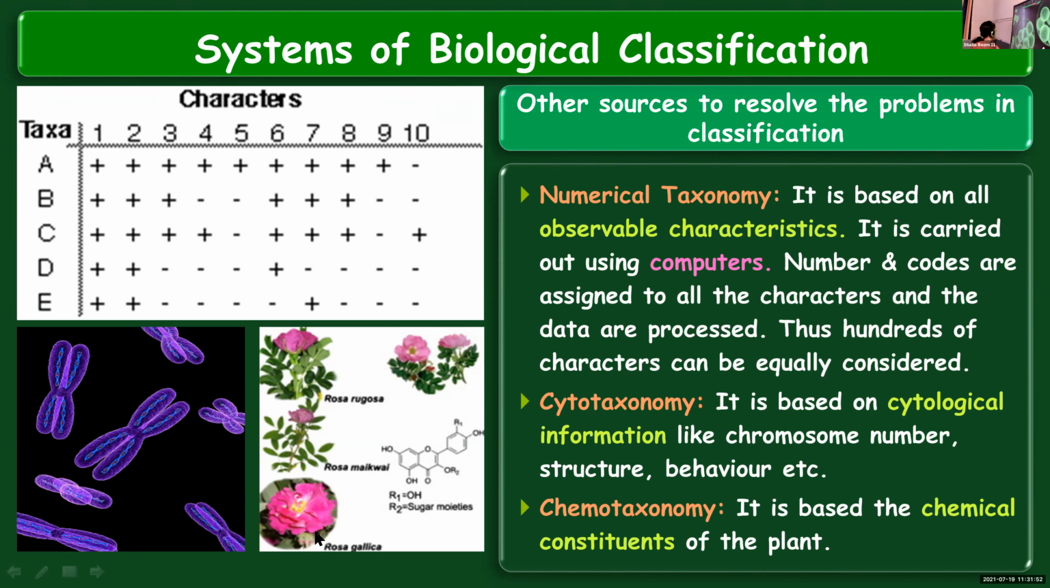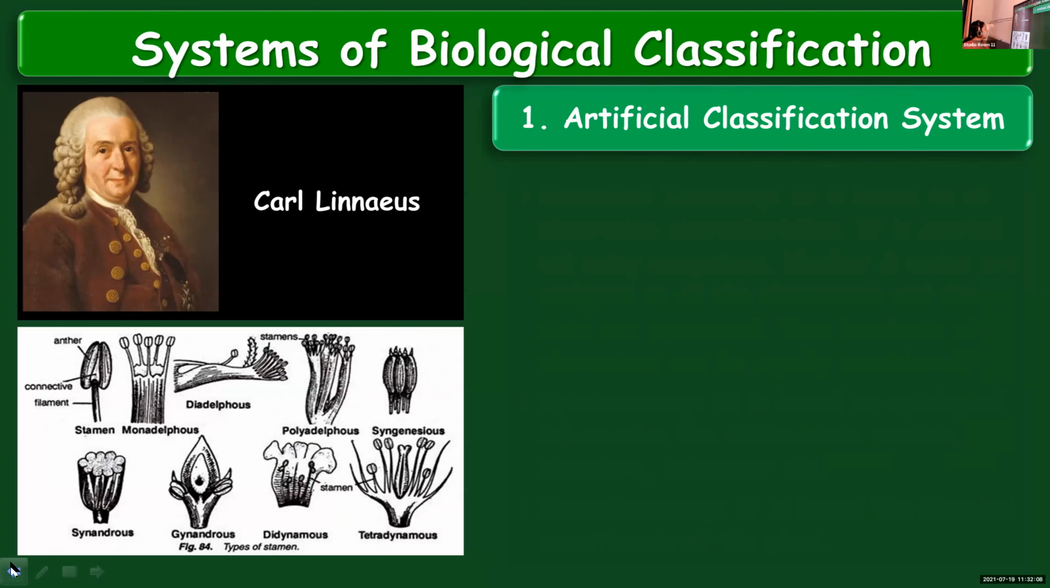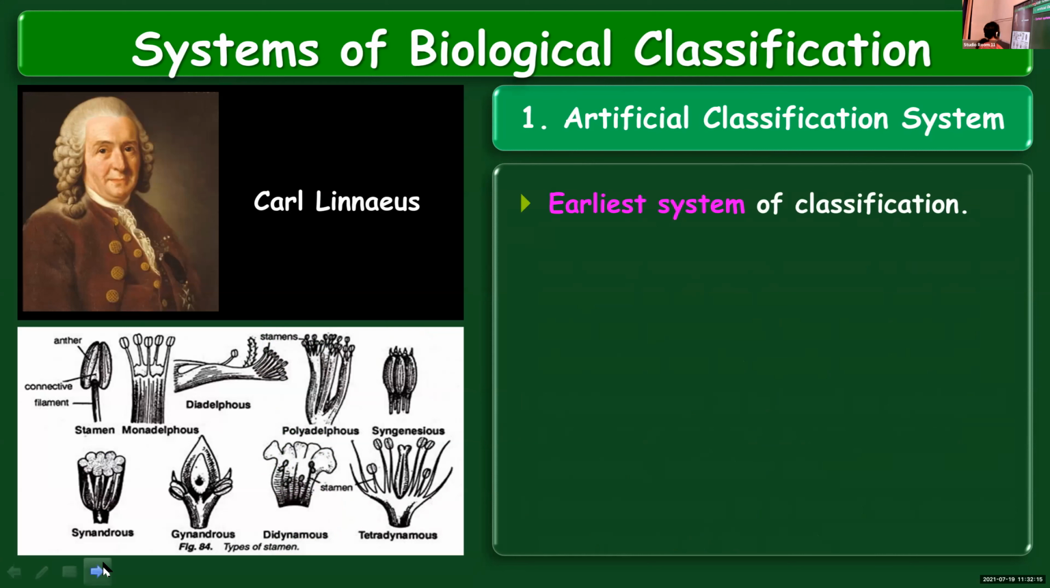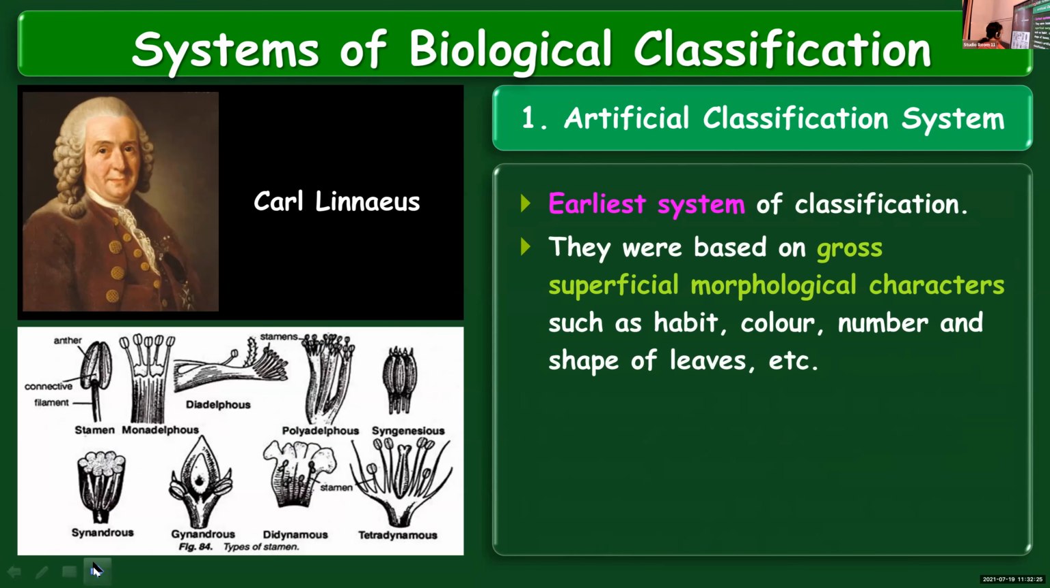So before we proceed to the next topic, let's have a quick recap of all the points that we learned. We started with the different methods of classification systems, the artificial classification system, which was proposed by Carl Linnaeus. Here the classification was based on superficial morphological characters, and both vegetative characters and the structure of the androecium were considered while classifying.